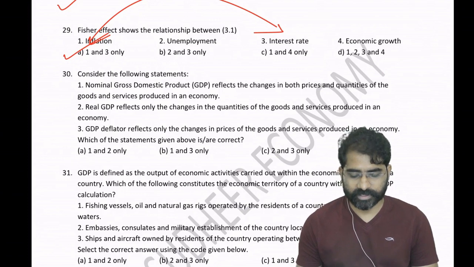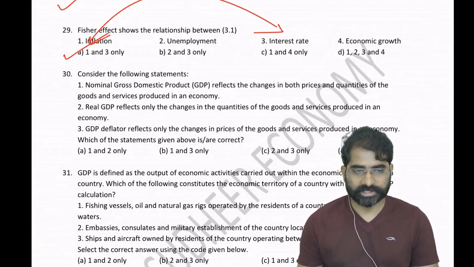Then the difference between nominal GDP, real GDP and GDP deflator.